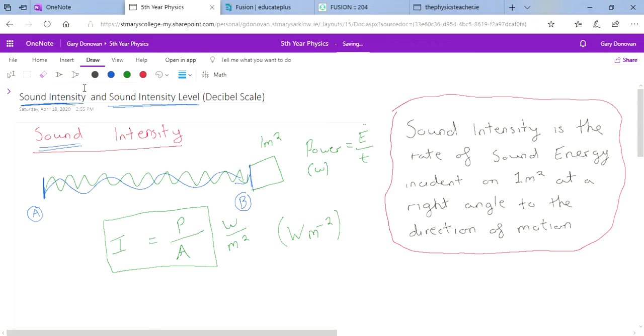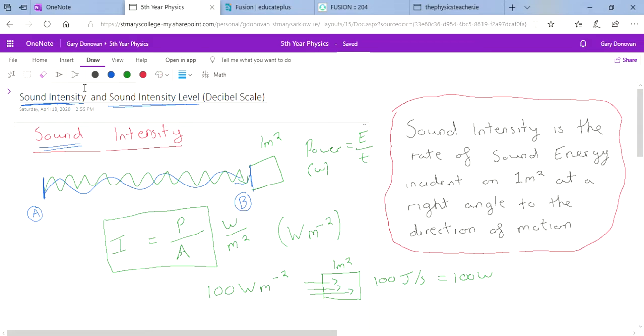For example, if something had a sound intensity of 100 watts per meter squared, what that means is on every meter squared of surface, there is 100 joules of sound energy falling per second, because 100 joules per second is 100 watts. So that's what it means. This is the definition here in the red box, and you need to definitely learn it.